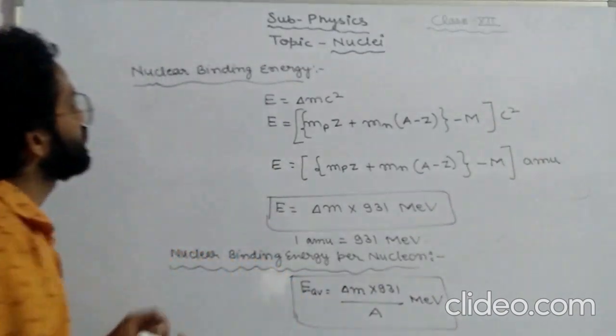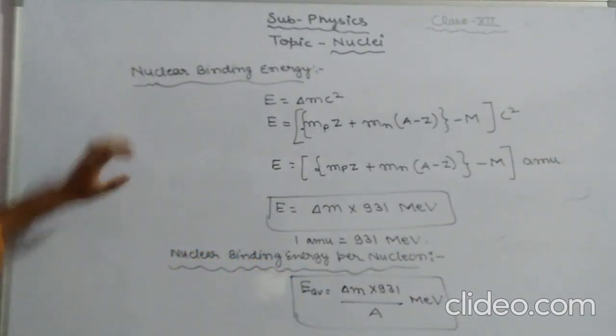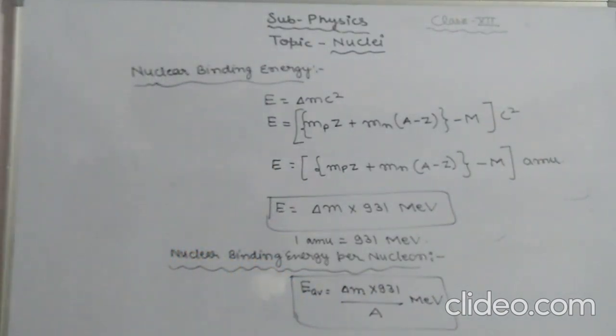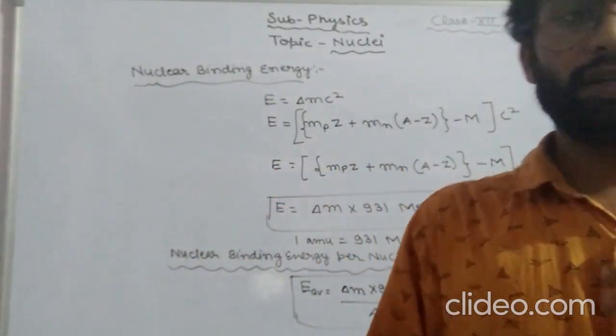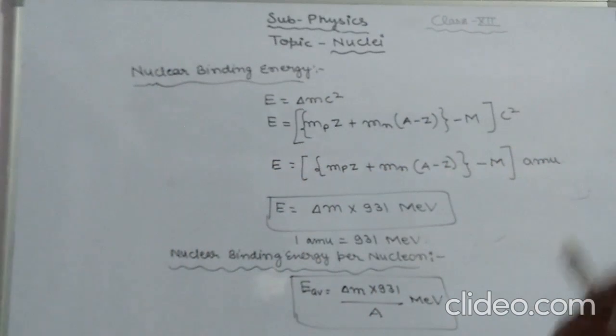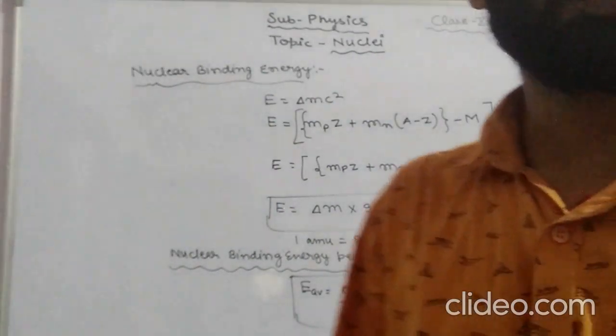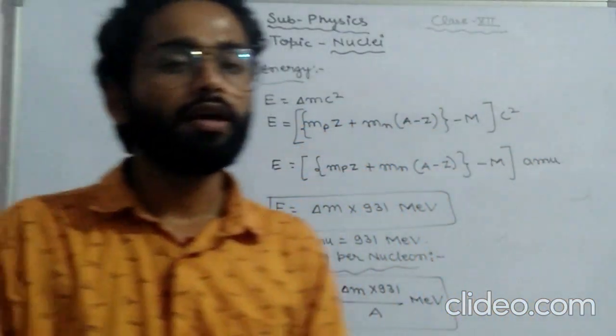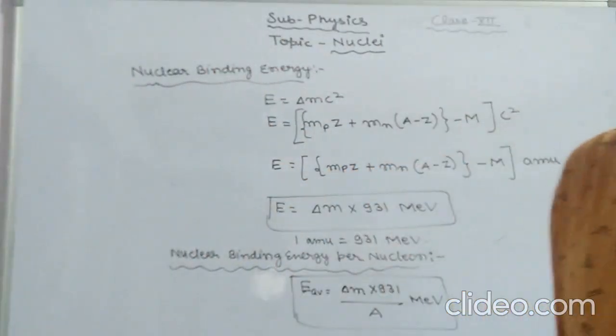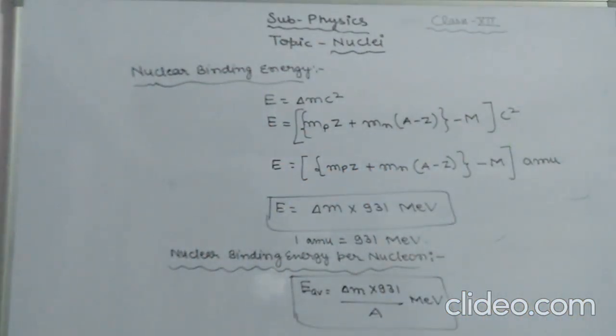So this is all about these two topics, that is nuclear binding energy and nuclear binding energy per nucleon. So what is nuclear binding energy per nucleon? The average energy required to release a nucleon from a nucleus is called nuclear binding energy per nucleon. I hope you have got these two topics. Thank you, we will see you in the next lecture.